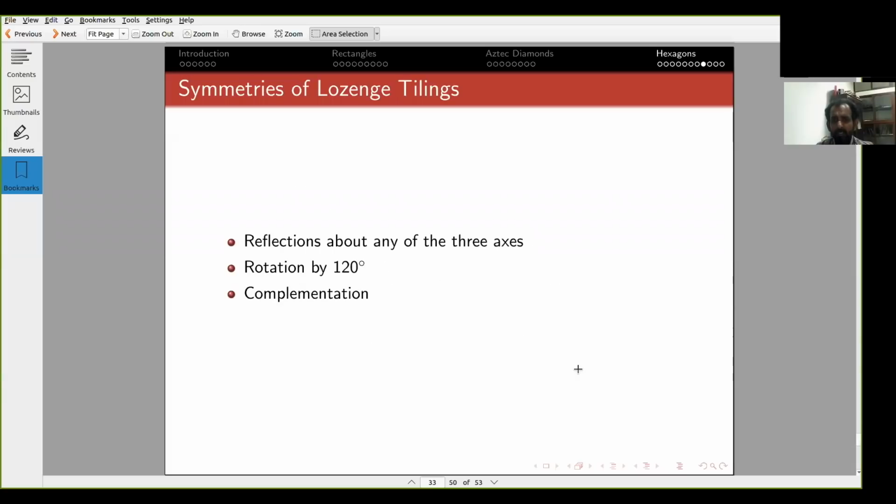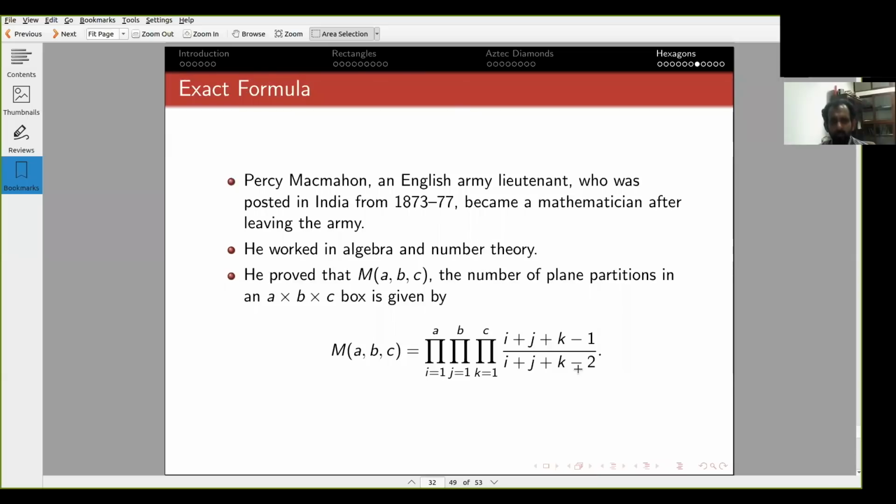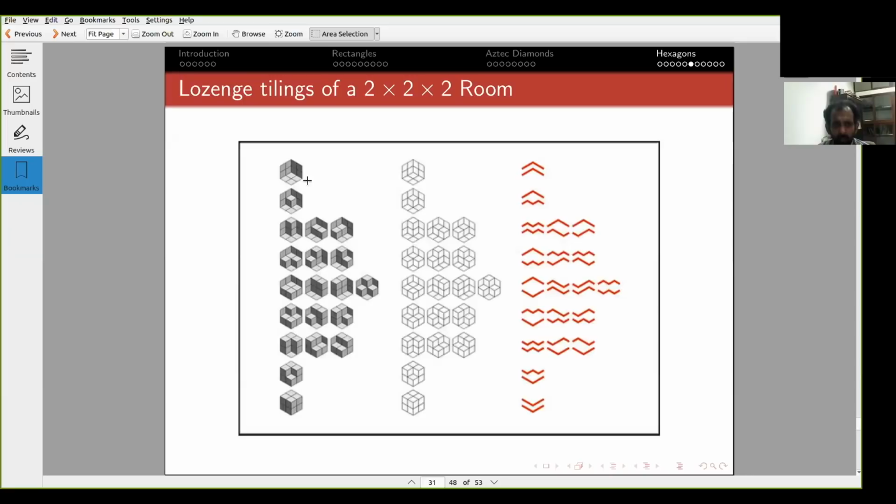So there are many symmetries also of lozenge tiling, so this can also be considered. Let me give you one example. So here are a lot of lozenge tilings. Let us look at those lozenge tilings which are vertically symmetric. That is to say, if I reflect it about the central vertical line, I get the same tiling.